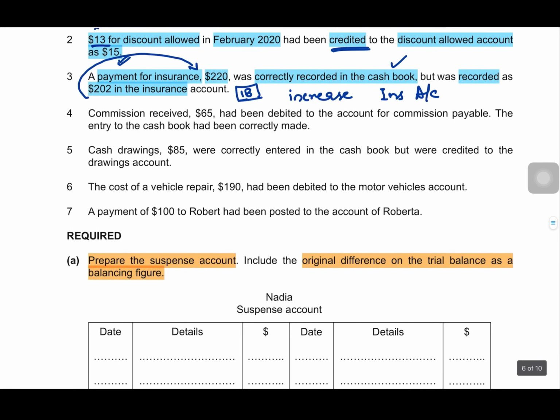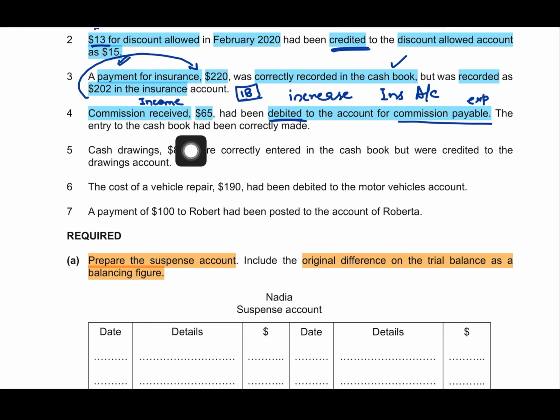It says commission received 65 had been debited to the account for commission payable. Commission received, we know, is an income, right? Incomes are always credited. However, what has happened is we have debited the amount 65 in another account, that is commission payable, which is an expense account. And the entry to the cash book had been correctly made. Okay, so no problem in cash book. The problem is in 2 accounts.